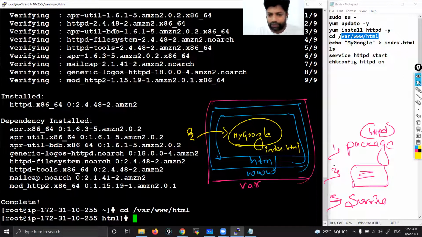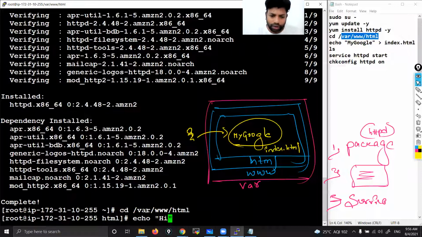Now let's create a file called index.html. You are giving .html, but it doesn't mean that you have to put content in HTML format. No, you can put in whatever format. Normal text also you can give. Use echo in double quotes or single quotes, that's up to you. Echo means, in hilly areas, when you say something loudly, that will be repeated. That is what we call echo.